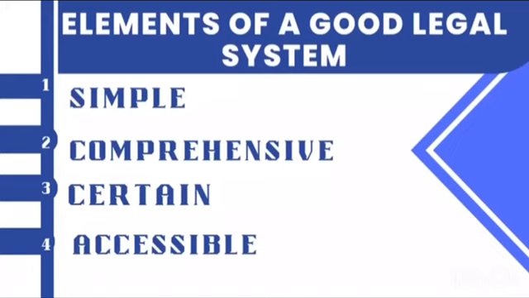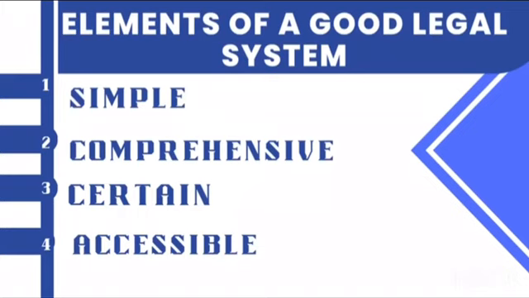It should be written in a simple language. Two, a good legal system must be comprehensive, meaning it should attempt to cover all areas of disputes. It should not leave gaps.